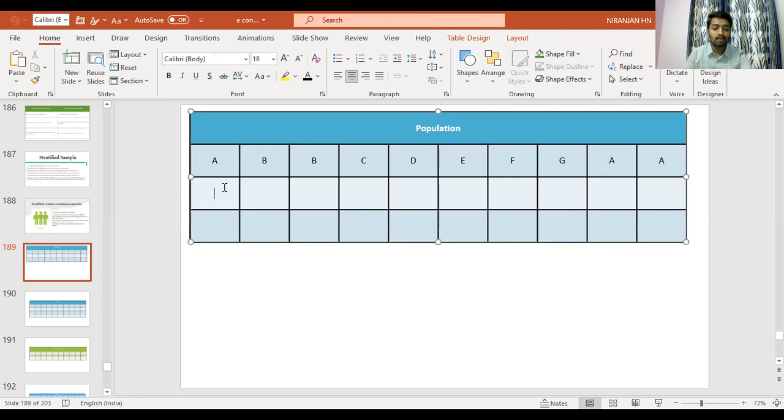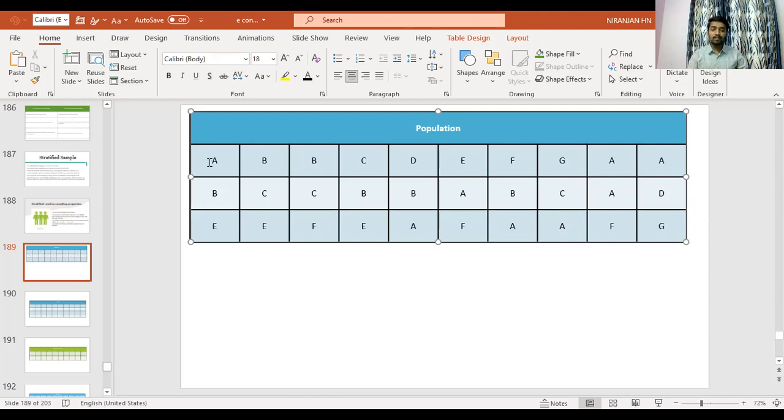A, B, C, B, A, B, C, A, B, E, F, E, A, F, A, F, G. So this is our population. So A, B, C, D, E, F, G is my population.